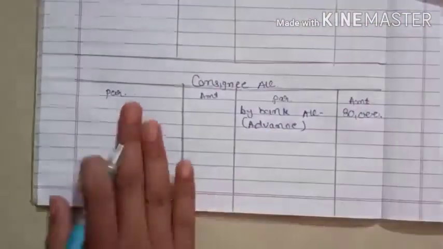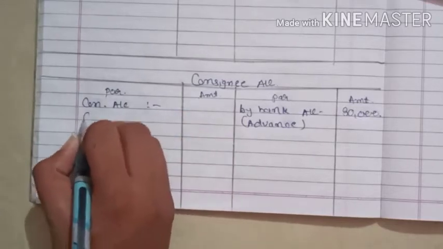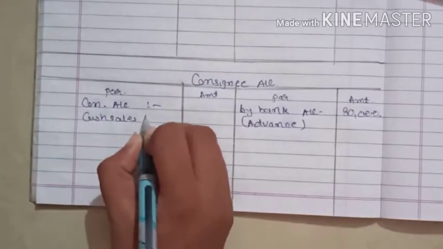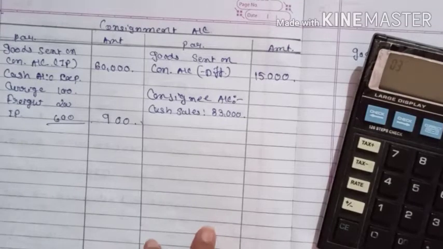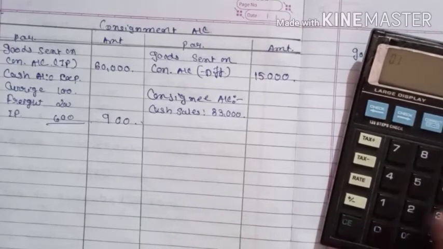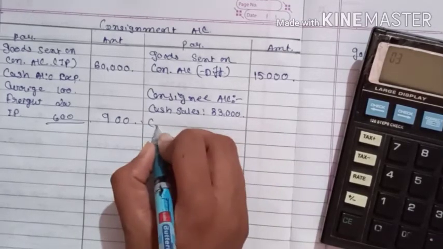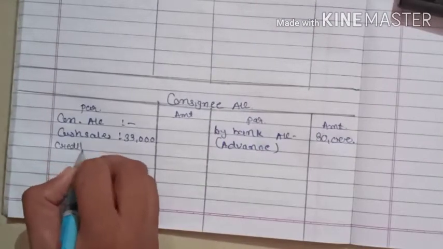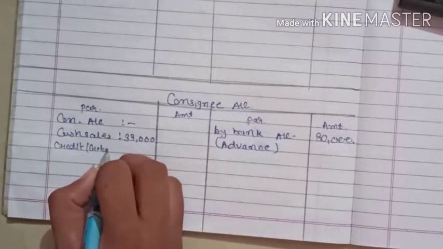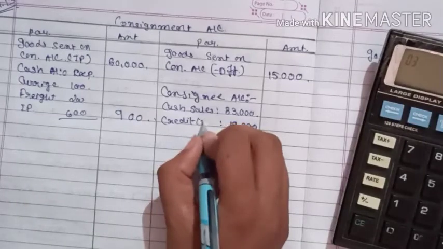The same entry will come on this side, Consignment Account, cash sales, 33,000. Then he sold 80 calculators at rupees 240 to Gokul on credit, that means credit sale, 19,200. Same, credit in a bracket Gokul, 19,200. Here we also write Gokul.